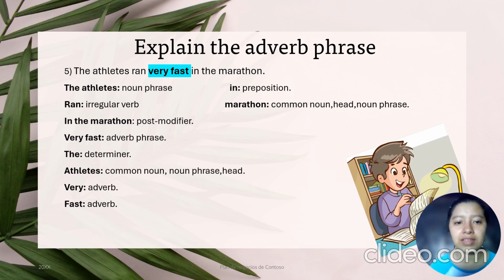Explain the adverb phrase. The athletes ran very fast in the marathon. The athletes: noun phrase. Ran: irregular verb. In the marathon: post modifier. Very fast: adverb phrase. The: determiner.